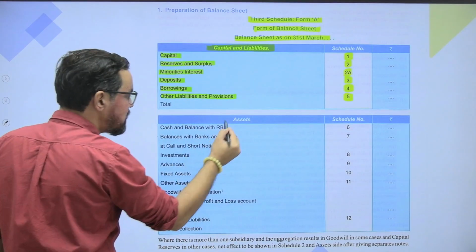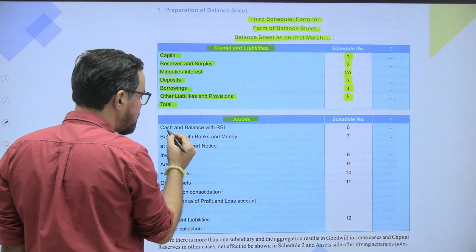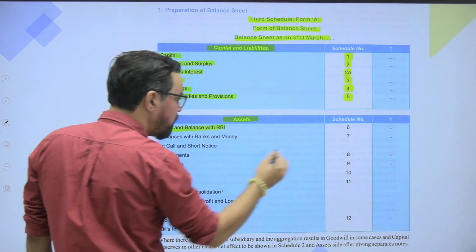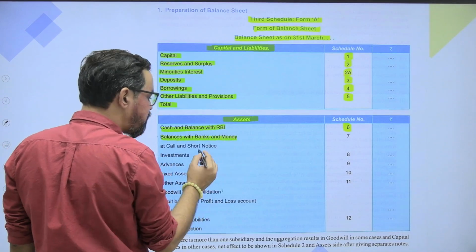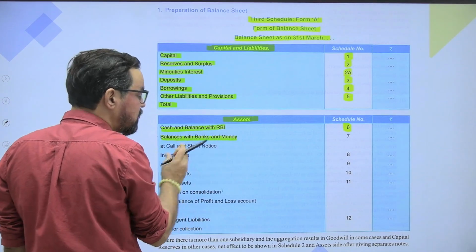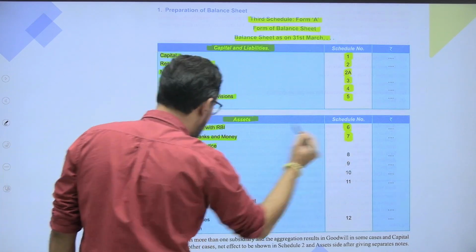ठीक है, assets, that is the total of all these. ठीक है, if you talk about the assets, cash and balances with RBI, schedule 6, ठीक है, these are the assets. Balances with bank and money at call and short notice, schedule 7.